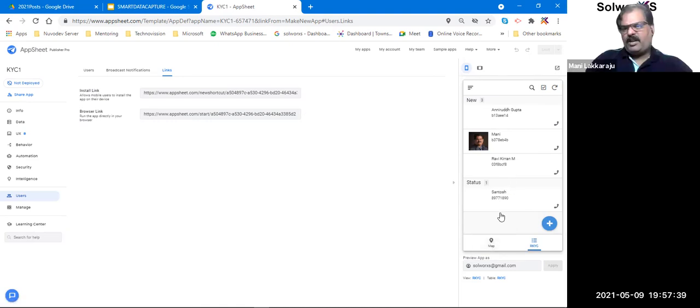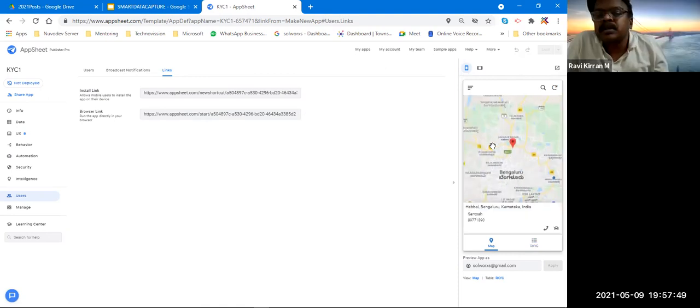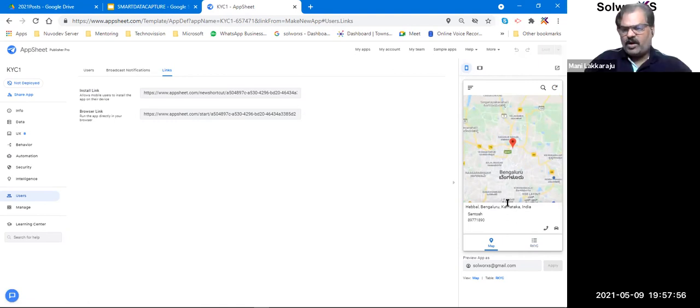Okay, so once you go here to the map, you see all the pointers. So these three people are at these three locations. Sir, is it showing my proper, exact location? Yeah, whatever data you have entered, it will show. There is a way you can do that. That is a smart way of doing it. We can also do that.